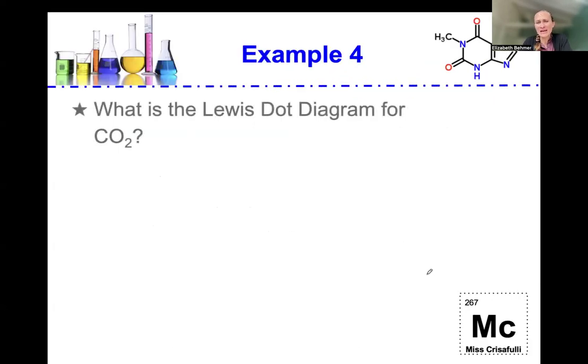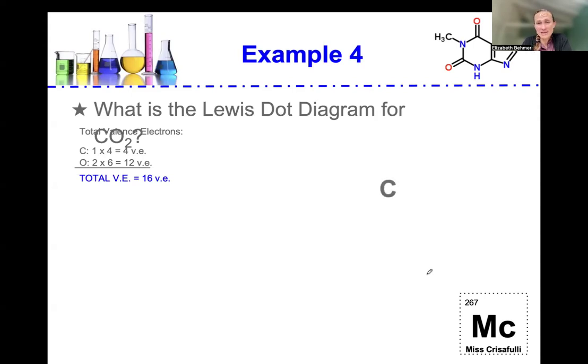So what is the Lewis dot diagram for CO2, carbon dioxide? The total valence electrons, we have 1 carbon atom, so that's 4. And then we have 2 oxygen atoms, and there are 6 valence electrons in each oxygen. So that's a total of 12 valence electrons for our 2 oxygens. So a total of valence electrons in carbon dioxide is actually 16.